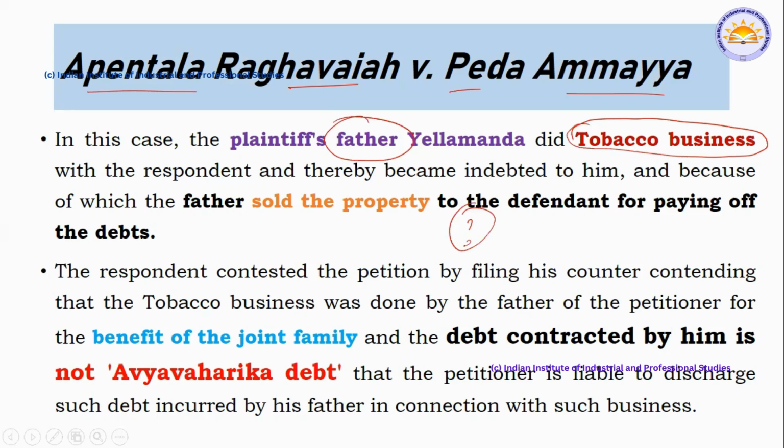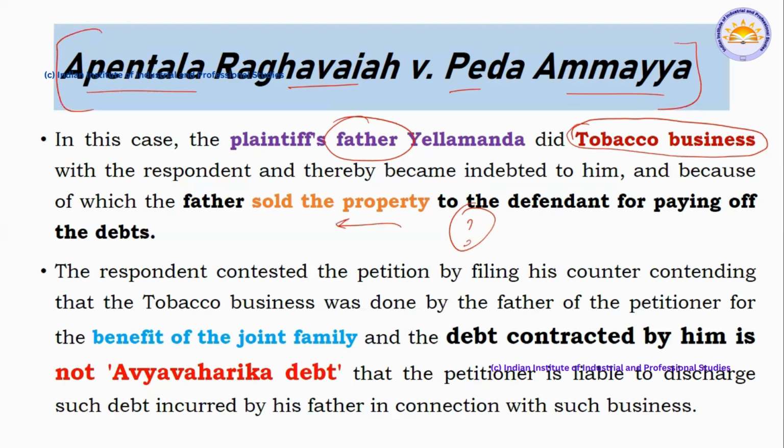It was considered vyavaharika, though it was a tobacco business. It was done in good faith. He sold that property to repay the debt amount. He had started a business, and in order to repay the debt, the loan amount given back by selling a property was considered vyavaharika. This was held by this case law.